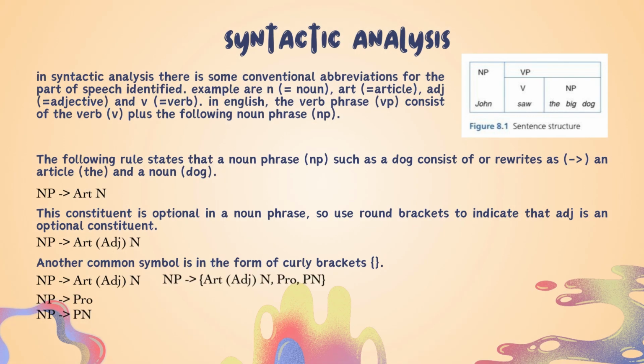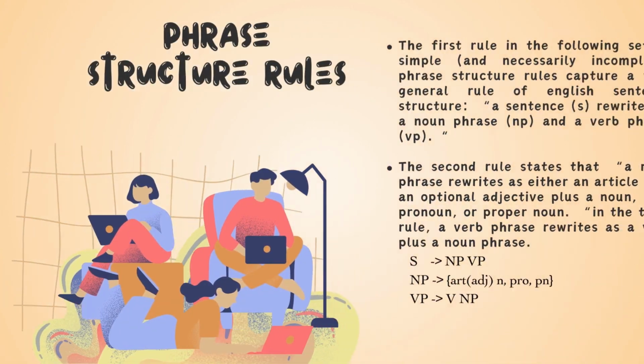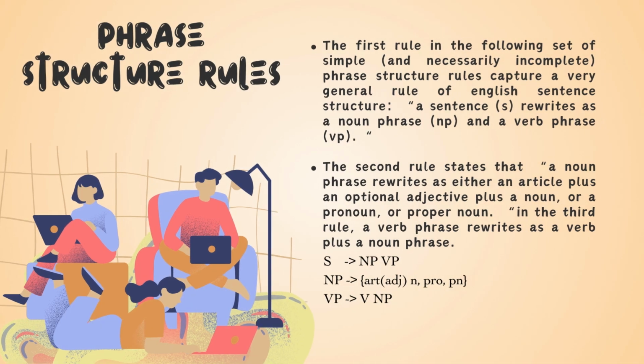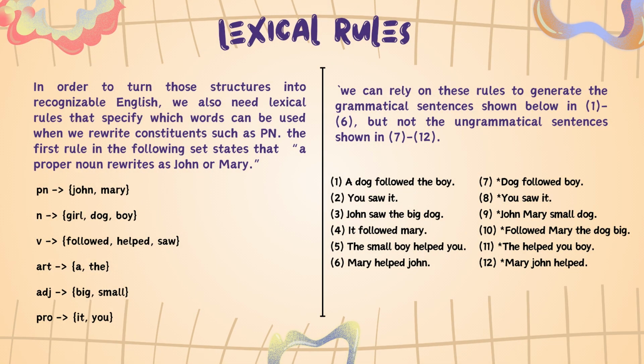We have already seen phrase structure rules. The first rule in the following set of simple phrase structure rules captures a very general rule of English sentence structure. A sentence rewrites as a noun phrase and a verb phrase. In order to turn those structures into reasonable English, we also need lexical rules that specify which words can be used when we rewrite constituents such as PN.